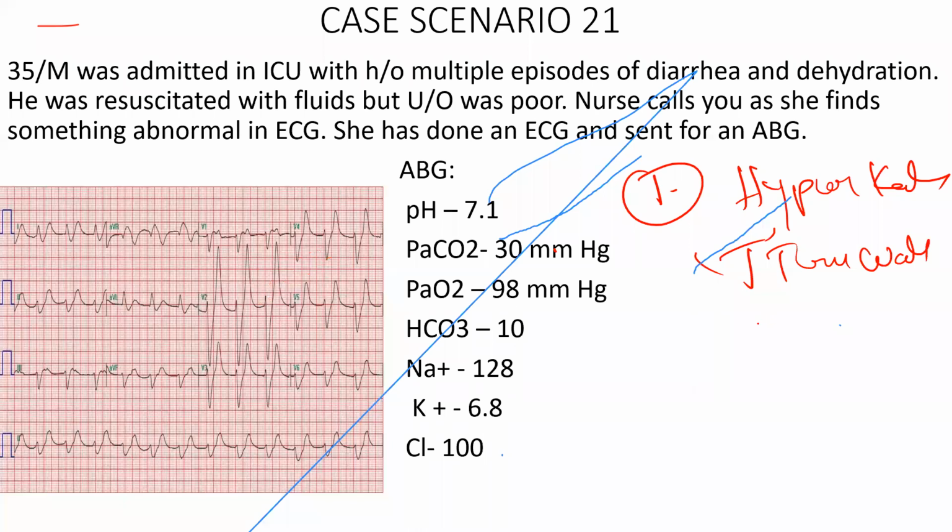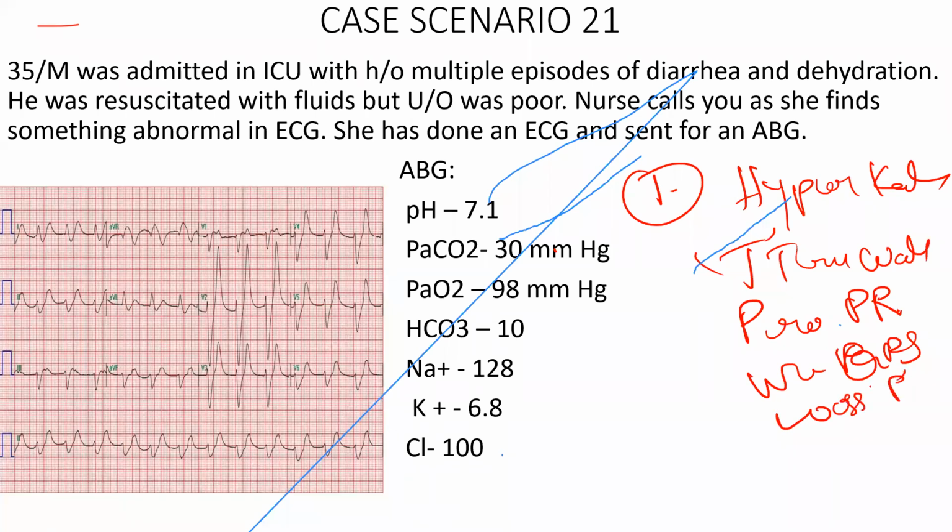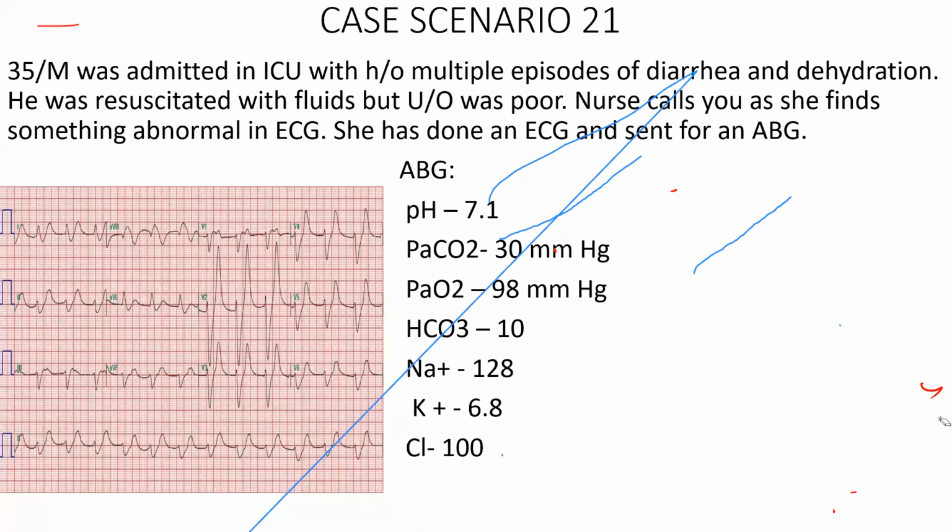So tall T waves, then shortened PR, prolonged QT? Prolonged PR interval. It is not shortened PR. Prolonged PR interval, widened QRS complex. Don't make mistakes in these things. Tall T waves, prolonged PR, wide QRS complex, and when very severe you get loss of P wave, sine wave pattern, and lastly ventricular fibrillation. In your last exam, they kept the sine wave pattern as an ECG abnormality in a patient with hyperkalemia. The sine wave pattern looks like ventricular fibrillation, but it is actually called a sine wave pattern, specific for hyperkalemia.